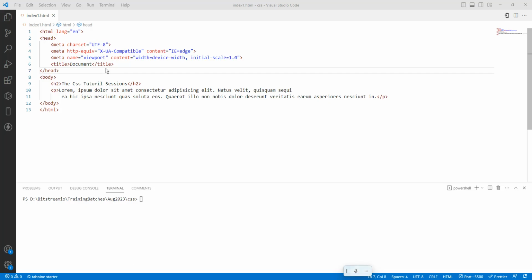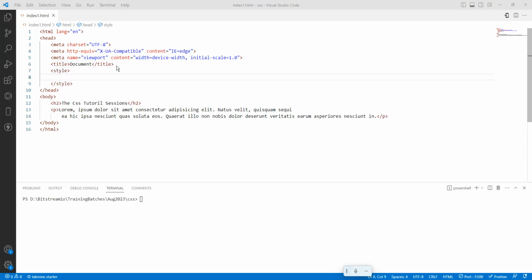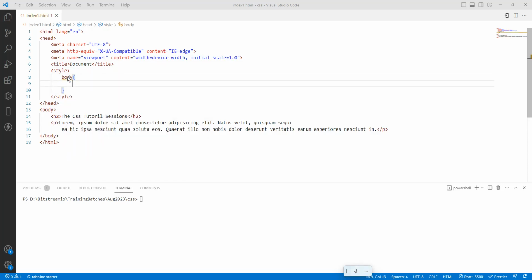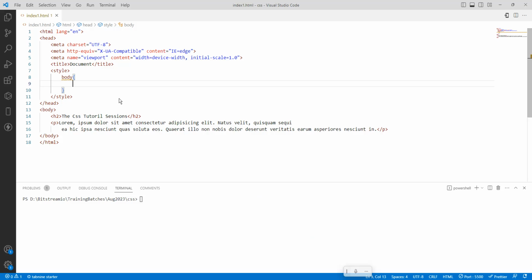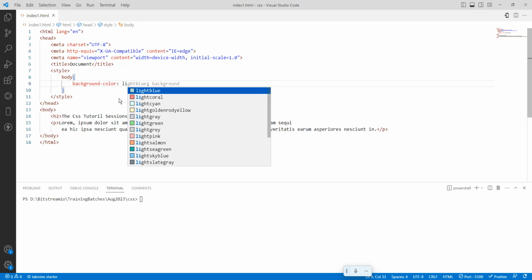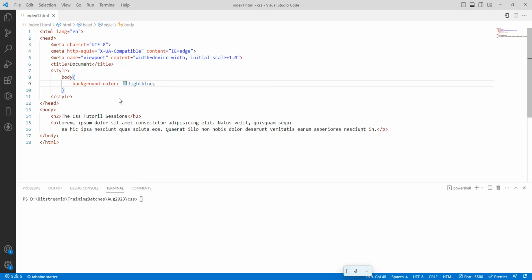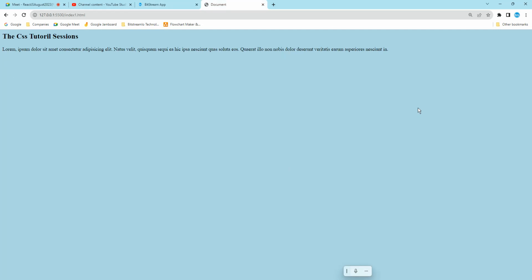So what I will do is write inside a style. First, for the body tag, I want to write a style. So body, open and close braces, and he said background color light blue. Save it. We'll go here and see the background color. Earlier it was looking very basic. Now it looks somewhat good, right?